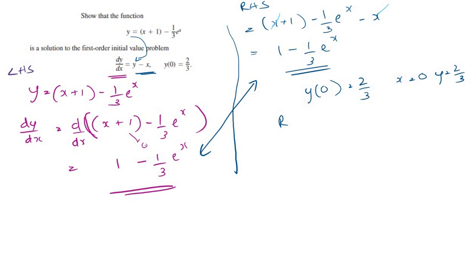In the right hand side, y is equal to 1 minus 1 over 3 e to the power 0. We know e to the power 0 is 1, so we have 1 minus 1 over 3, which is equal to 2 over 3. So we have proved that when x is equal to 0, y is equal to 2 over 3.